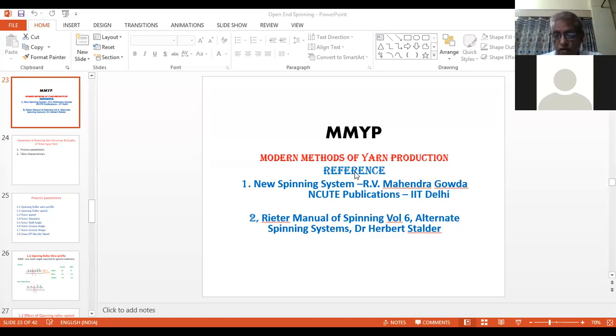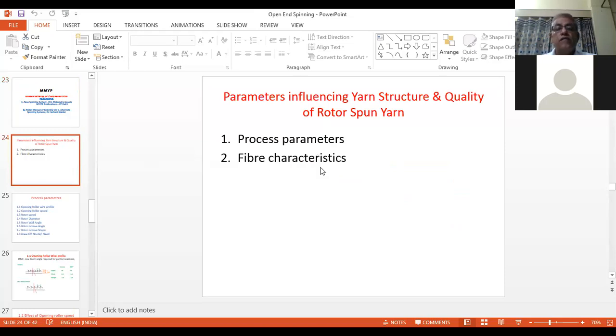In the last lecture, we studied that there are process parameters and fiber characteristics which affect the structure and quality of the rotor spun yarns.